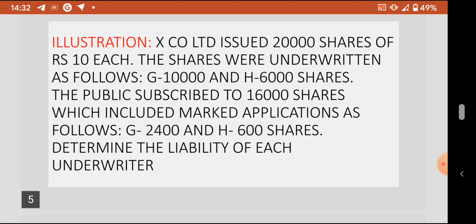Okay, let us have a look at this case. X is a company which has issued 20,000 shares, out of which G has underwritten 10,000 and H has underwritten 6,000. So the balance 4,000 will be the company's.